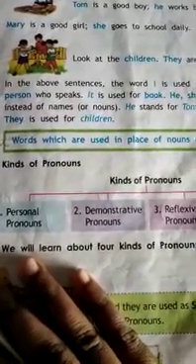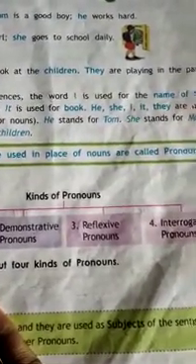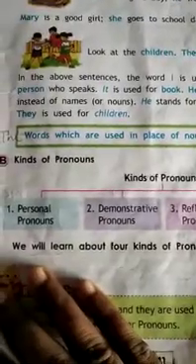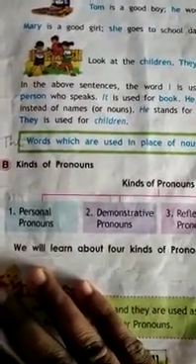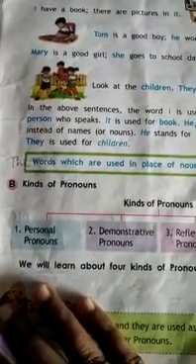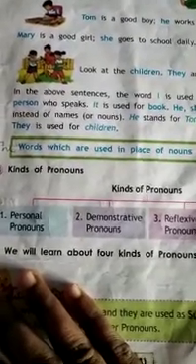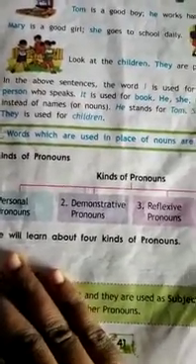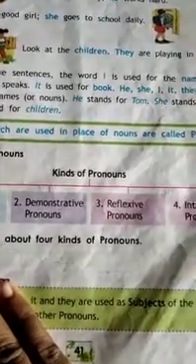In the above sentences, the word I is used for the name of the person who speaks. So, in the first sentence, I is being used in the place of the person. Now it is used for book.